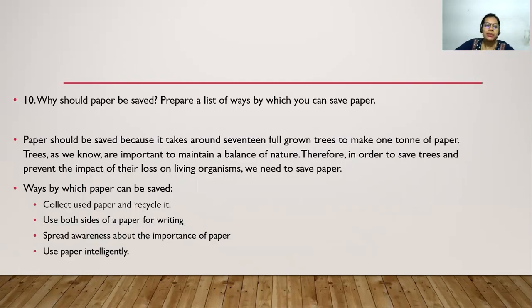Now, why should paper be saved? Prepare a list of ways by which you can save paper. You should understand that paper is made from trees. It takes around 17 full grown trees to make 1 ton of paper. So if you keep on wasting paper, the demand for paper will be high, and people will keep on cutting the trees. So in order to maintain that, just recycle the paper. How can you recycle it? Use both sides of the paper, spread awareness about the importance of paper, and make intelligent use of it.